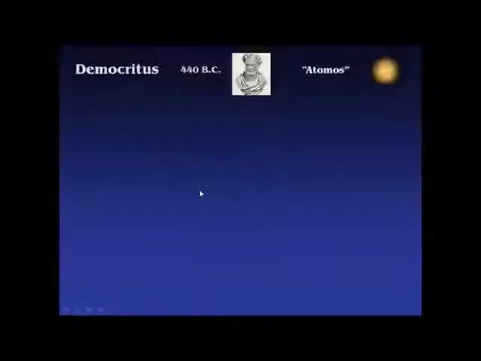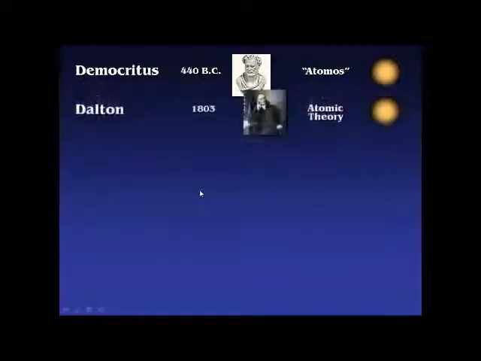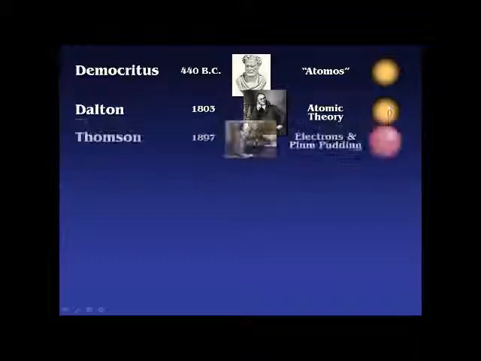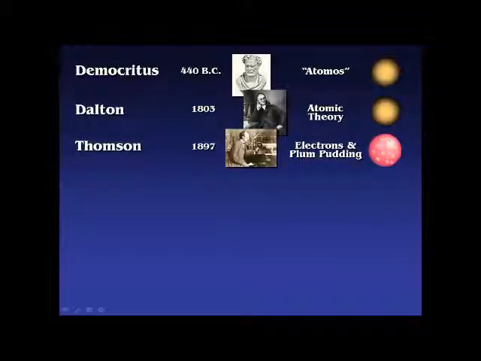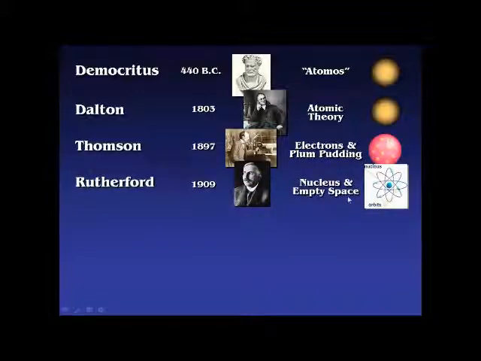Now, let's quick review here. So Democritus, the idea of an atom, indivisible particle. Dalton comes along with atomic theory a couple thousand years later. And in the last 200 years, of course, we've moved from this idea of a solid sphere that makes up an atom through the idea of perhaps a plum pudding with positive and negative charges, like so. Rutherford comes along and discovers that no, there's definitely something positive in the very center.